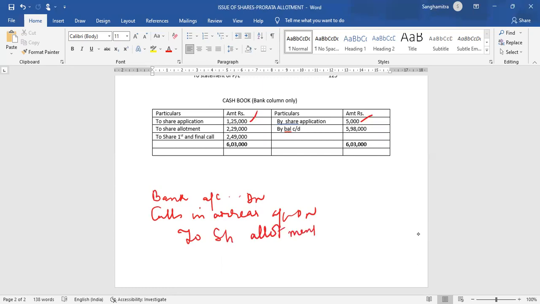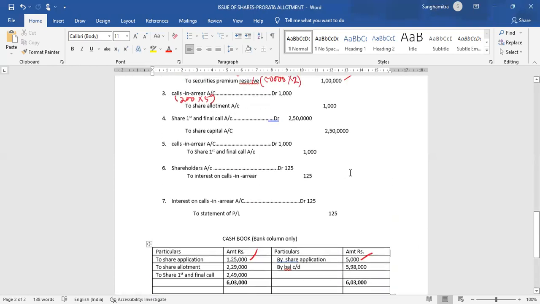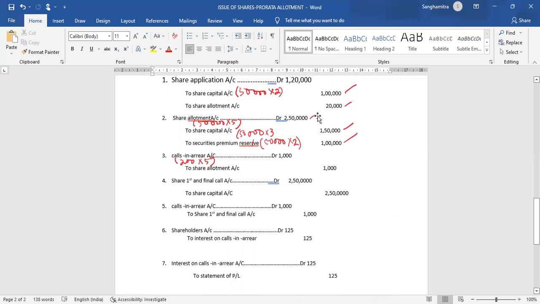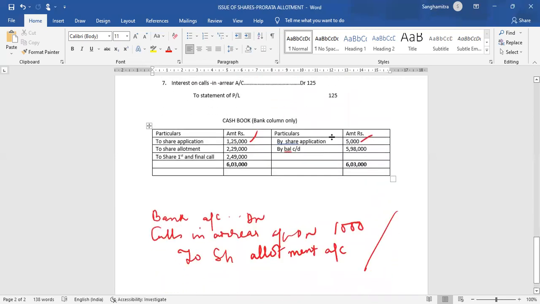This is the entry that we make. So if calls in arrear is 1,000 debit and you are crediting share allotment account with rupees 2,50,000,